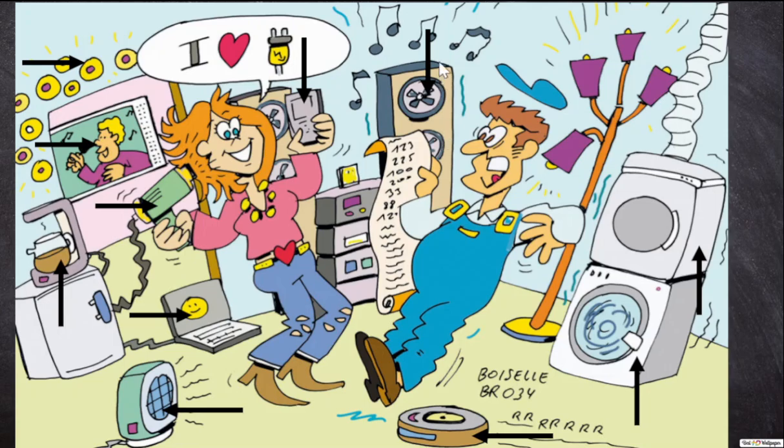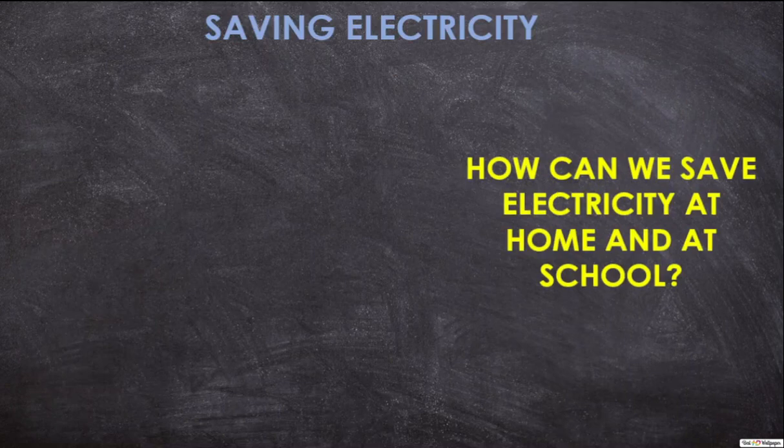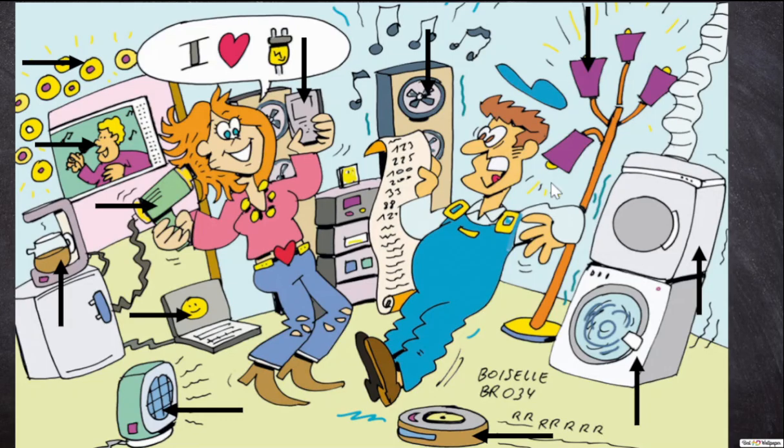What is it? Speakers. I think this is speakers. So the speakers are also on, and the, sorry, not table, the standing lamp. The standing lamp is also on. So when everything is on at the same time, it is a waste of energy, electrical energy. You can use it, no problem, but you don't really use it all at the same time.